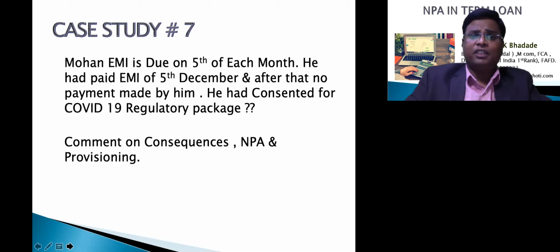So as on 31st March the account is not in NPA category in normal case also. So the provisioning requirement is not to be done as on 31st March. But as on 5th April, the account will shift to NPA. So in the June quarter, the bank has to do 10% provision in this account as per the RBI circular.